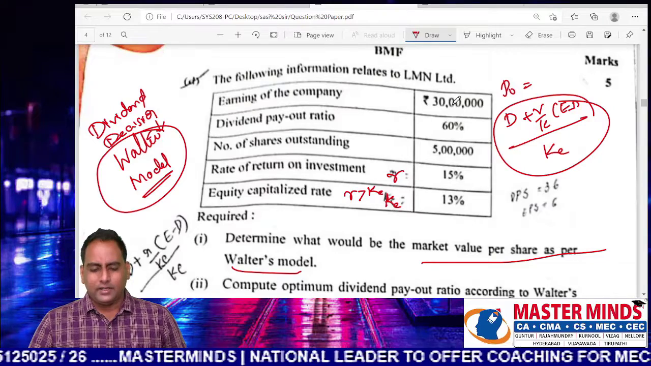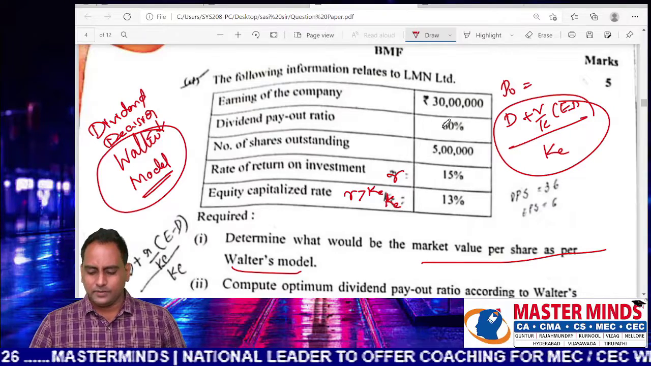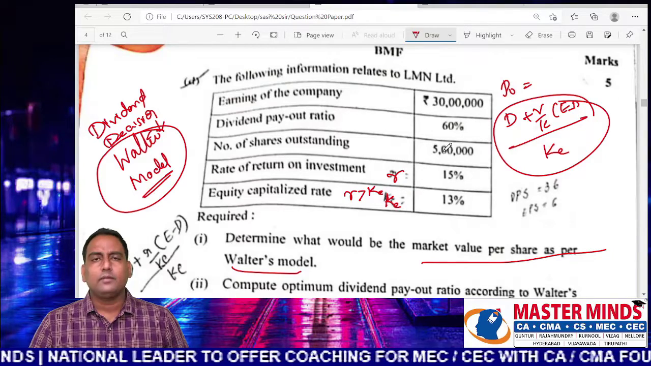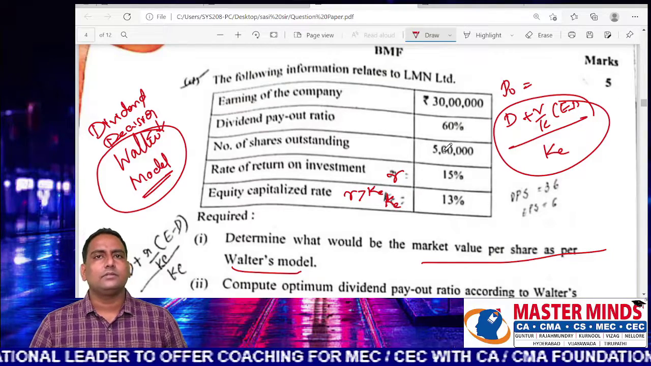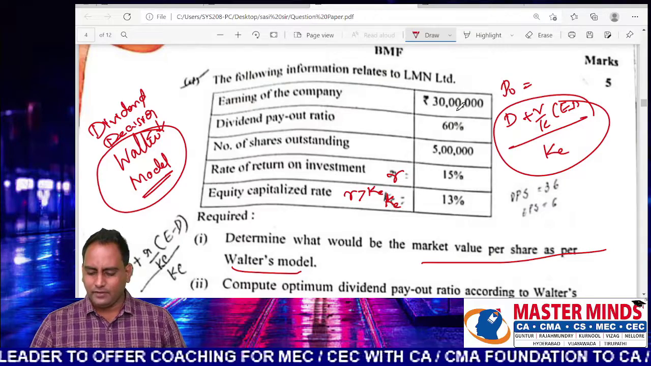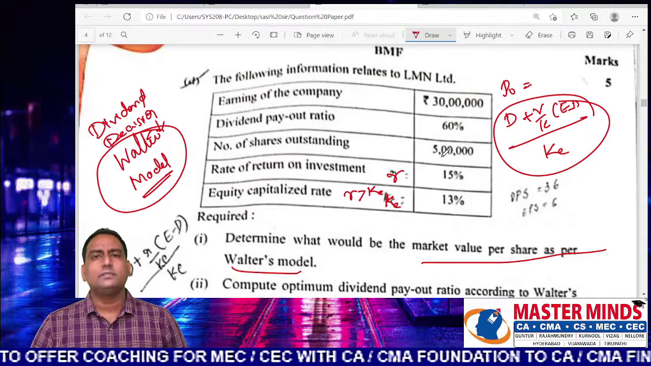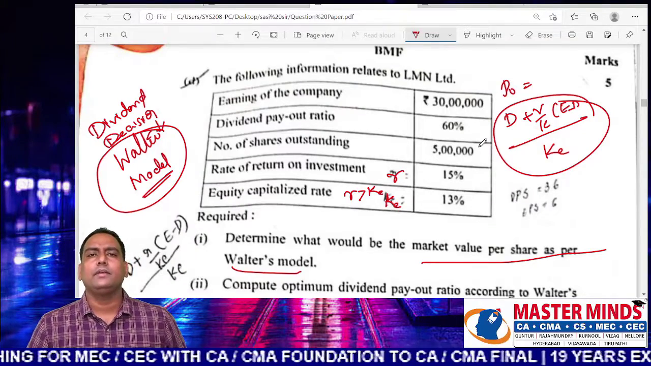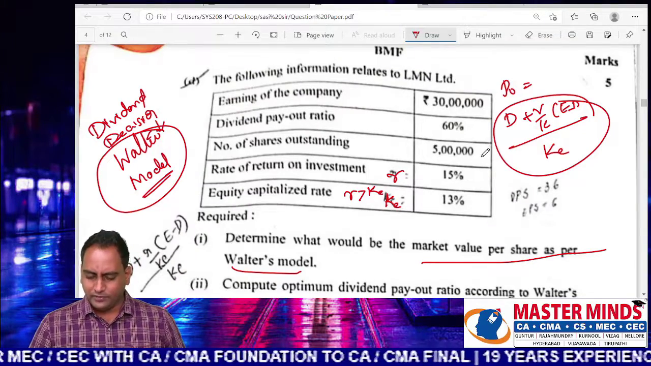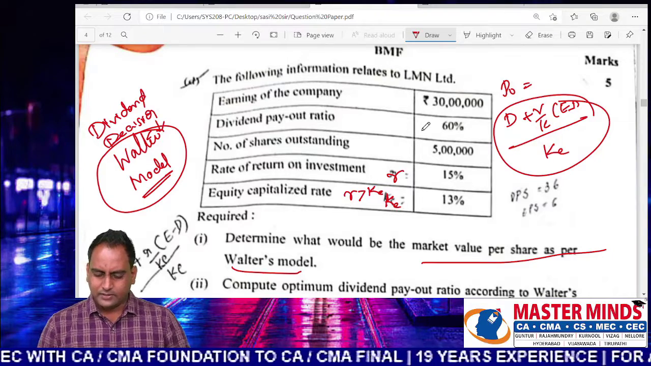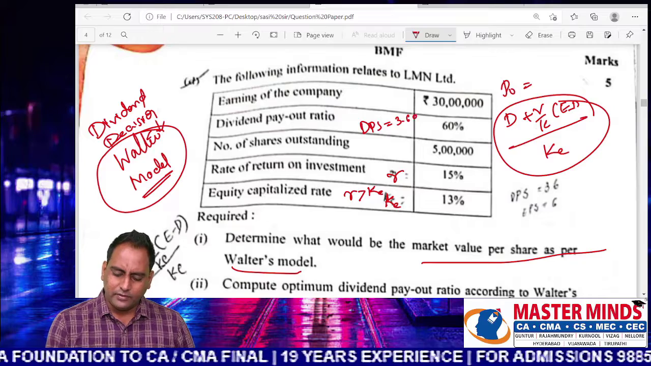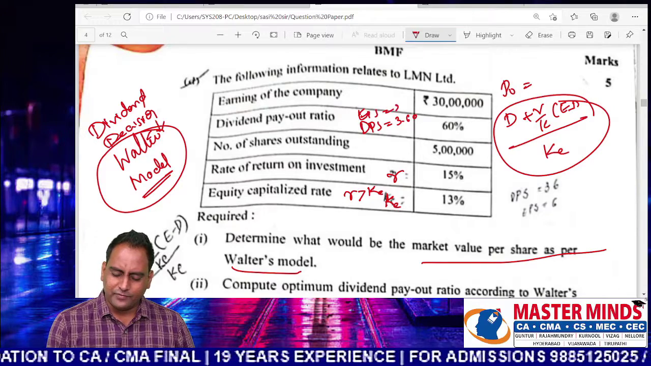Earnings of the company 30 lakhs, dividend payout ratio 60%, number of shares 5 lakhs. 30 lakhs divided by 5 lakhs. So you can get the EPS of the company. 30 lakhs by 5 lakhs means 6 rupees. 6 rupees into 60%, 3.6 is your DPS. Your DPS is equal to 3.6. Your EPS is equal to what? 6 rupees.